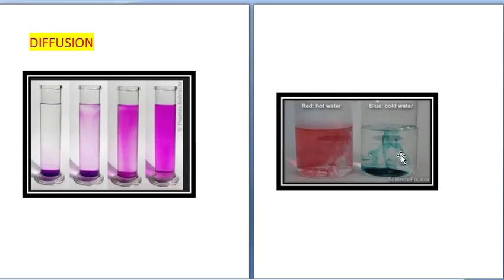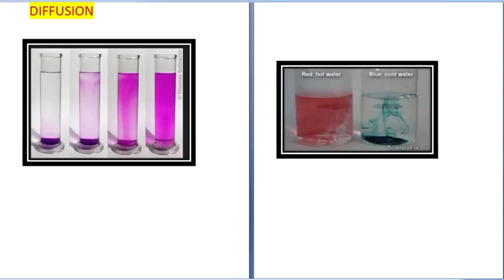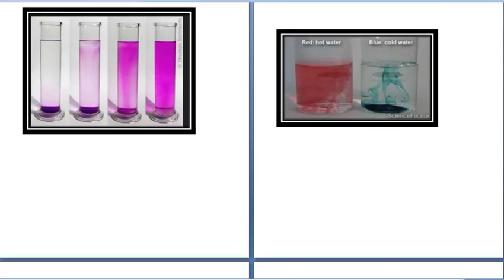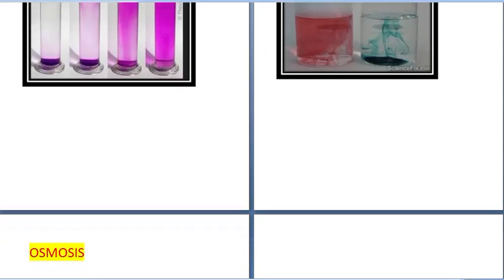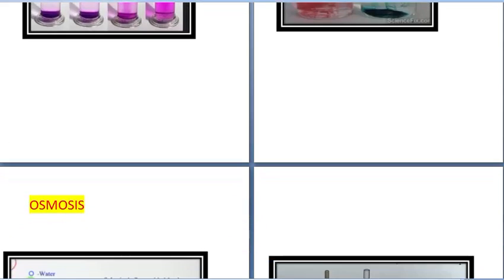So temperature has some impact on the process of diffusion. Sometimes even stirring with a spoon hastens the process of diffusion. Like you must have observed, when you mix sugar in water, if you just leave sugar in water, it will take a lot of time to dissolve, but stirring with a spoon